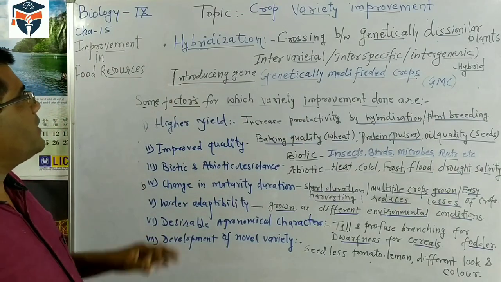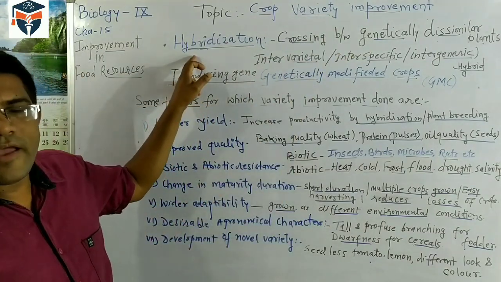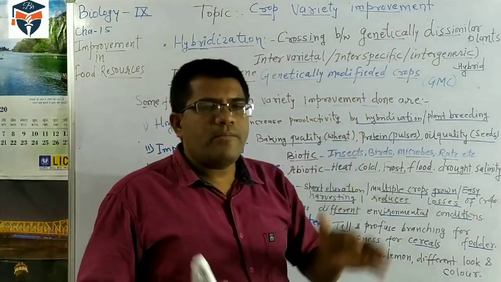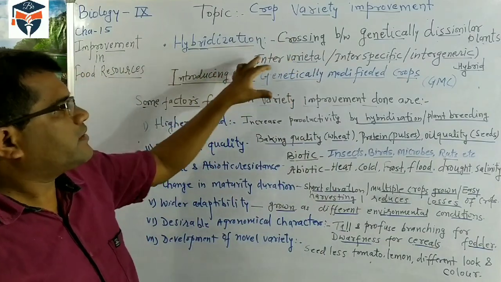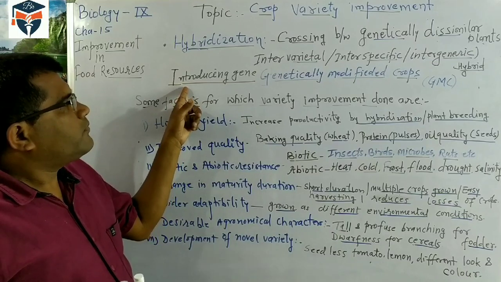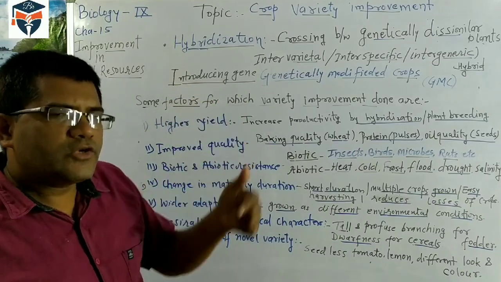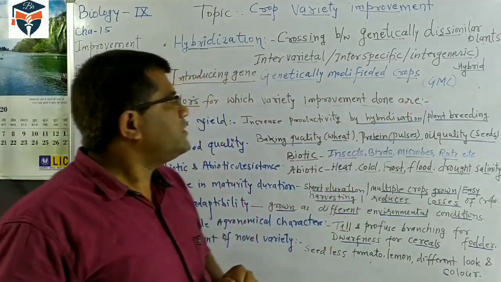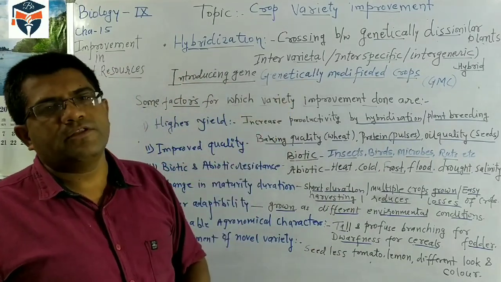Again, I am summarizing this. In crop variety improvement, hybridization is the process where two genetically dissimilar plants are crossed, and when dissimilar plants are crossed, we get a hybrid with the desired characteristic. One more thing where improvement is done is introduction of a gene. So a desired gene is introduced, and that is called a GMC, genetically modified crop. In higher classes we will study this in detail.